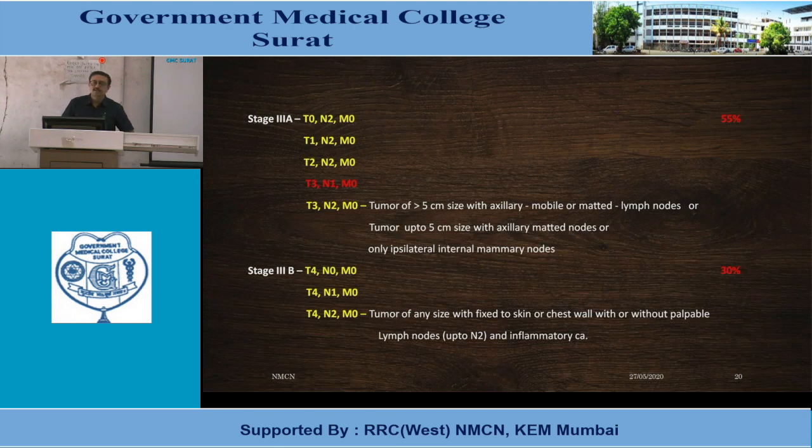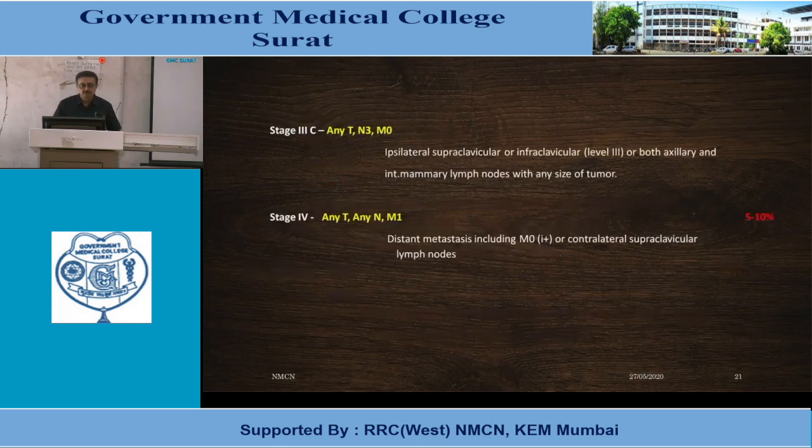Once T4, it is called stage 3B, locally advanced breast carcinoma. Nowadays the whole of stage 3 is considered locally advanced breast carcinoma. If it is 3A, survival is 55%, but once there is involvement of the skin and chest wall, survival decreases to 30%. Stage 3C is specifically for N3, supraclavicular lymph nodes, with any T. And stage 4, with metastasis including micrometastasis, has 5-year survival of 5 to 10%.